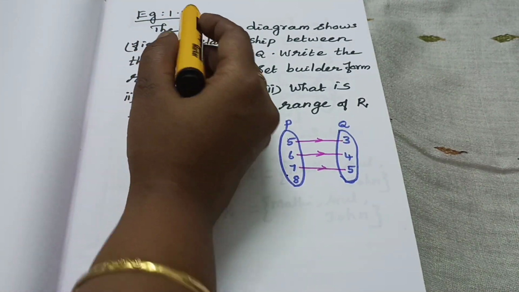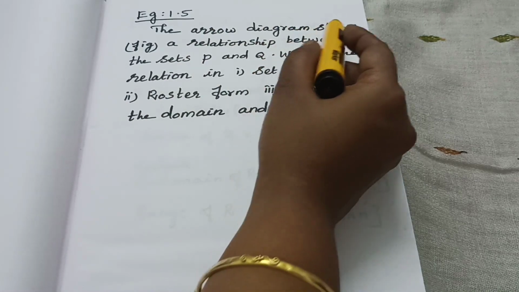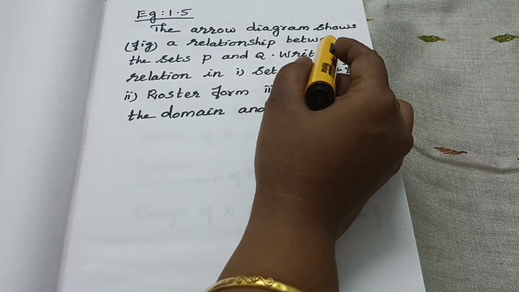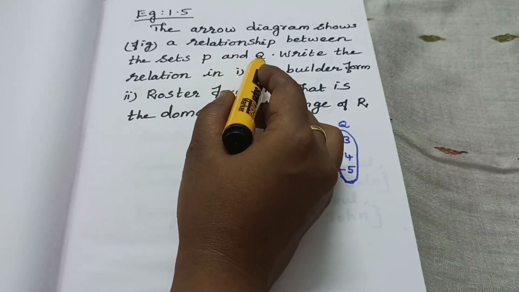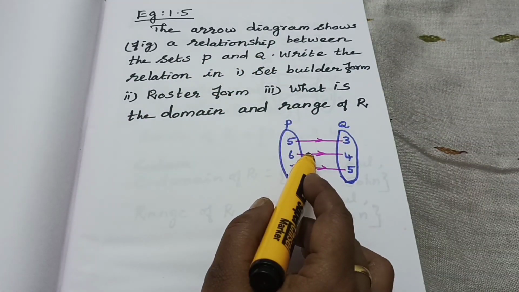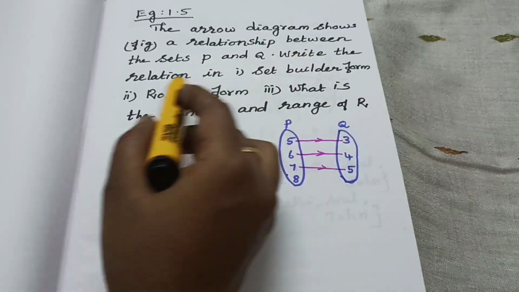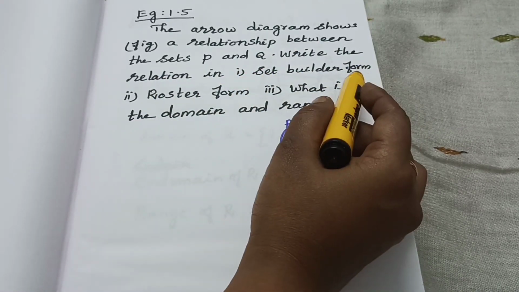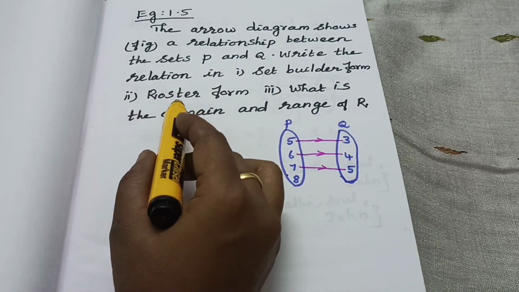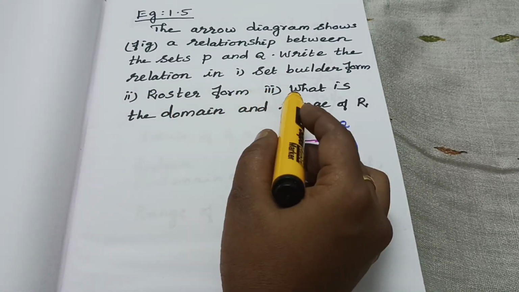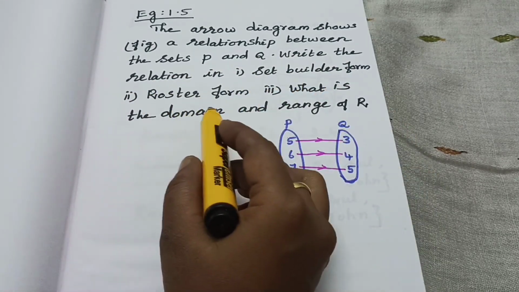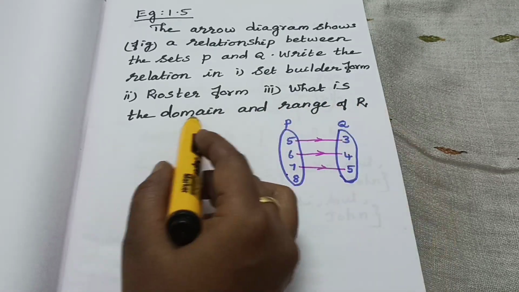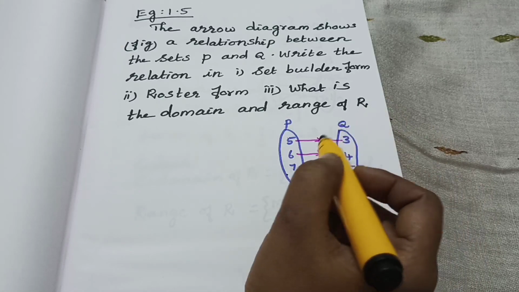Example 1.5. The arrow diagram shows the figure. A relationship between the sets P and Q is given. Okay. Then write the relation: first question is set builder form. Second subdivision is roster form. Third one, what is the domain and range of R?